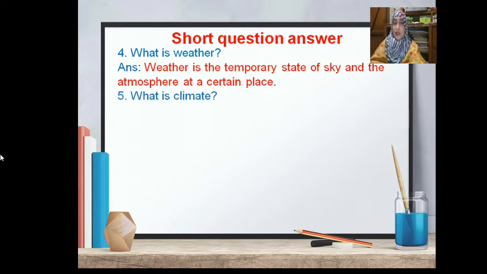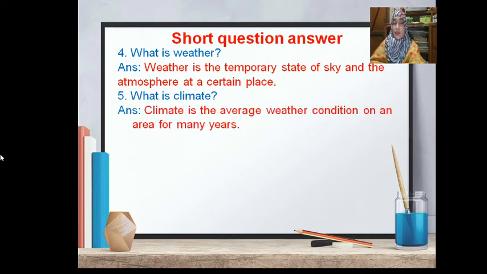Number 5. What is climate? The answer is, climate is the average weather condition of an area for many years.